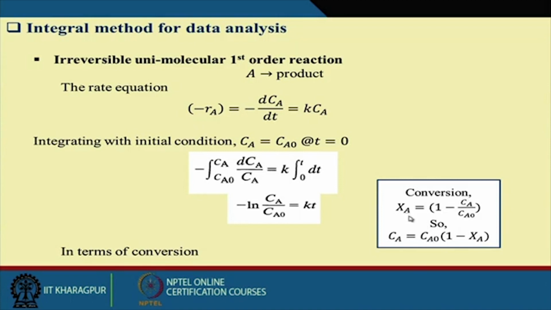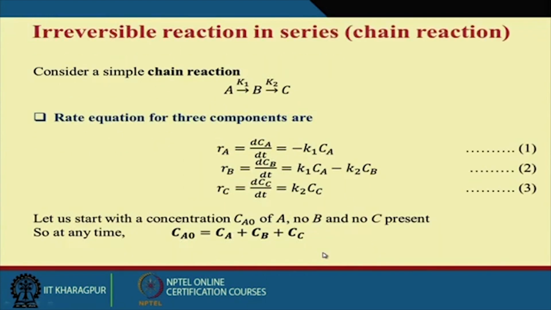The conversion factor, I told you, Xa equals Ca0 minus Ca by Ca0. That is the fraction of the substrate that is converted into product, and this is equal to dx by dt. This we can write in the form of dXa by dt equal to k into (1 minus Xa). We can write it in this form.